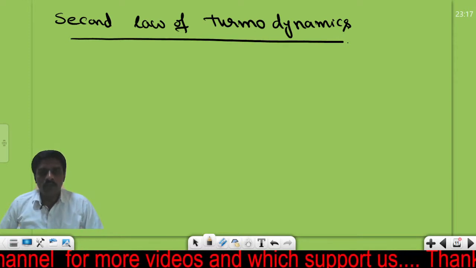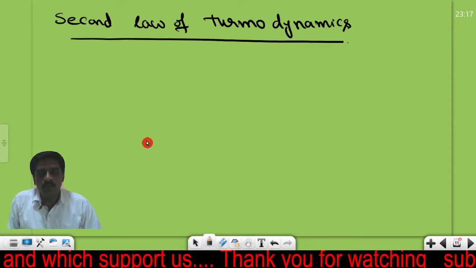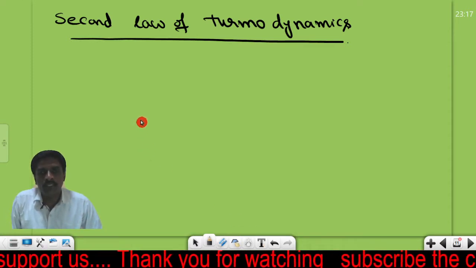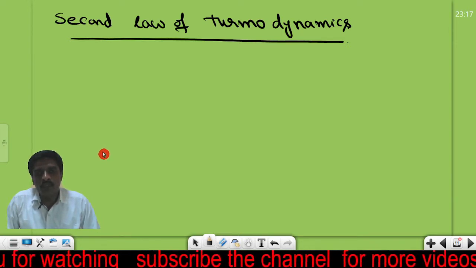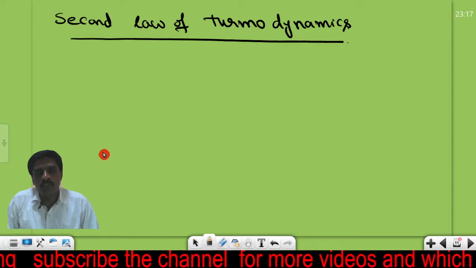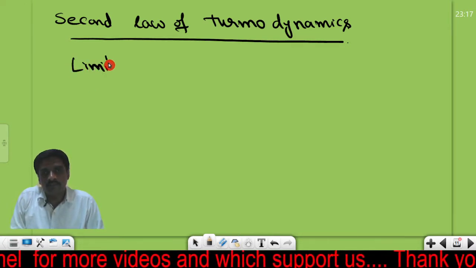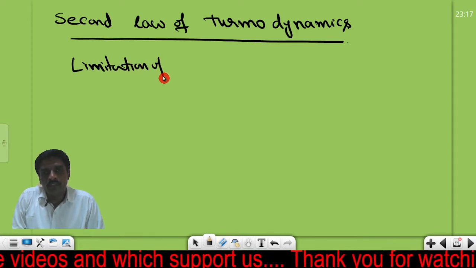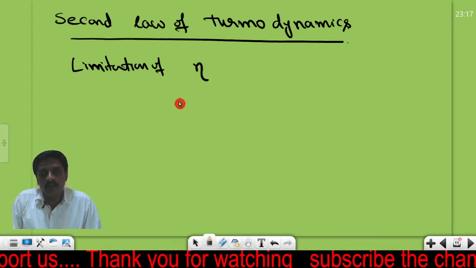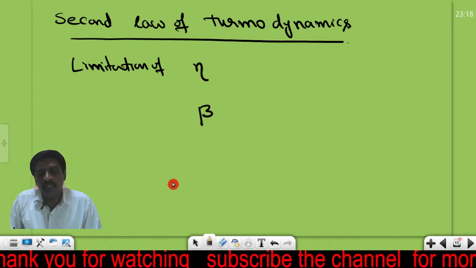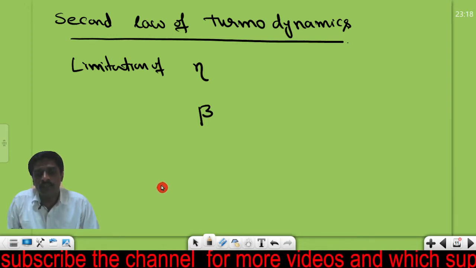Today our goal is to learn about the second law of thermodynamics. The second law of thermodynamics will tell us the limitations of the efficiency of a heat engine and the coefficient of performance of the refrigerator. So it will tell us the limitations of neta, that is the efficiency of the heat engine, and also the limitations of beta. Beta is nothing but the coefficient of performance of the refrigerator.